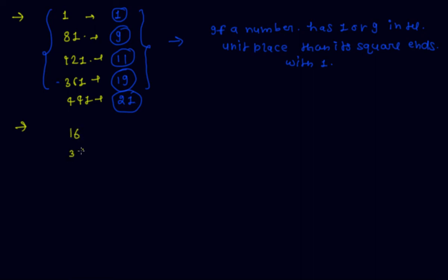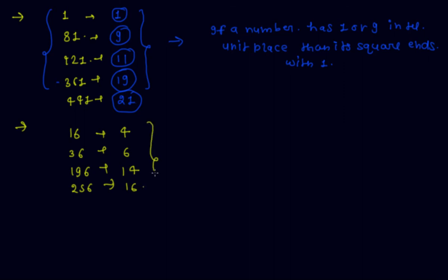Now again some more examples, some more tables: 16, 36, 196 and 256. 16 is the square of 4, 36 is the square of 6, 196 is the square of 14 and 256 is the square of 16.